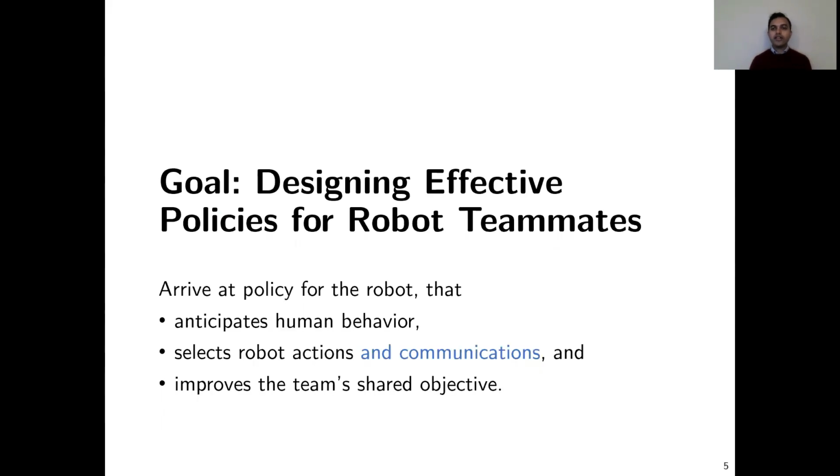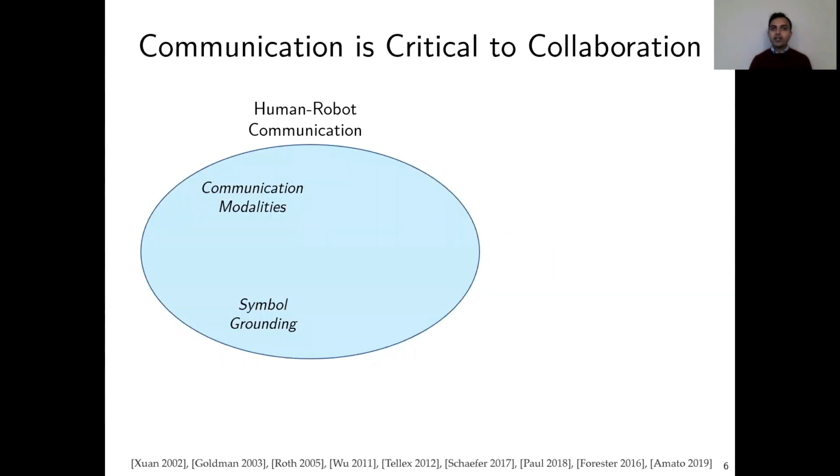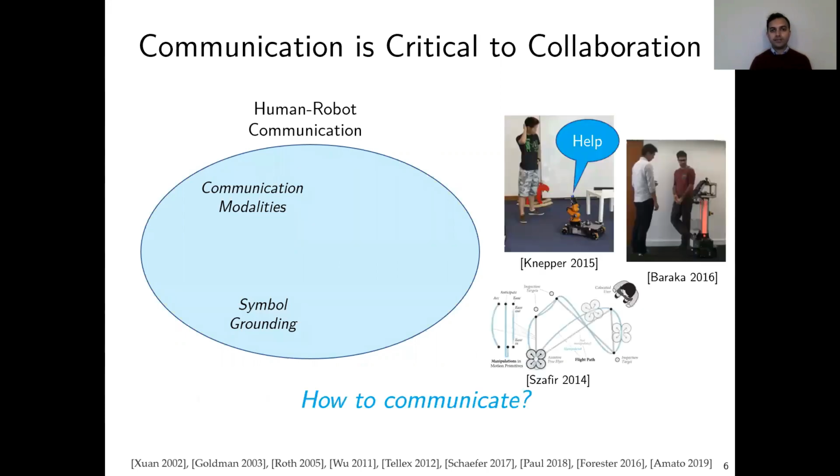Our goal is to design effective policies for such robot teammates by anticipating human behavior, selecting robot actions, and also leveraging communications. Communication can be critical in designing effective teammates. As such, there has been significant effort, both existing and ongoing, on developing robot communication modalities.